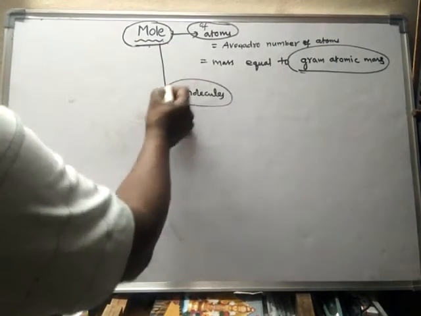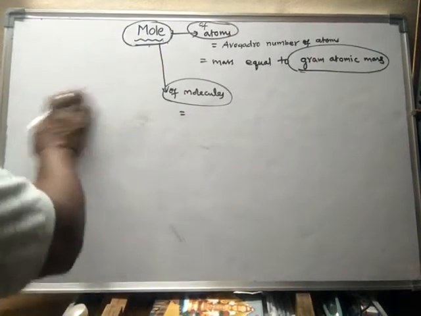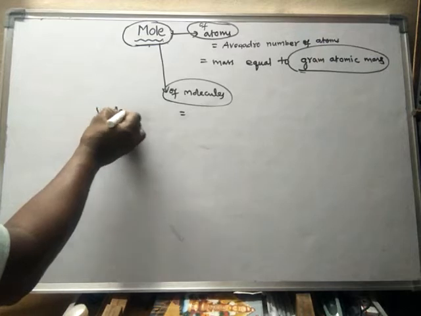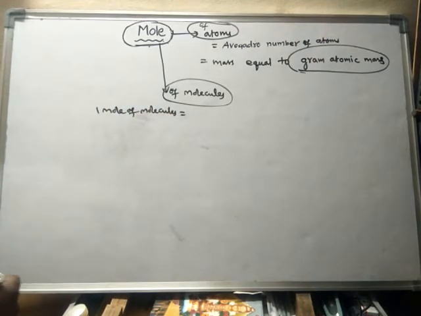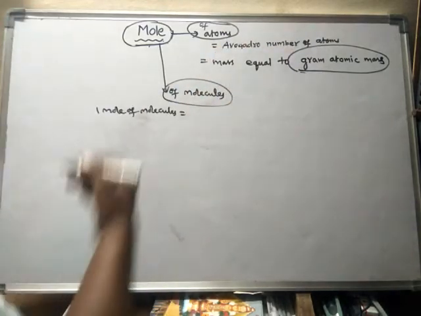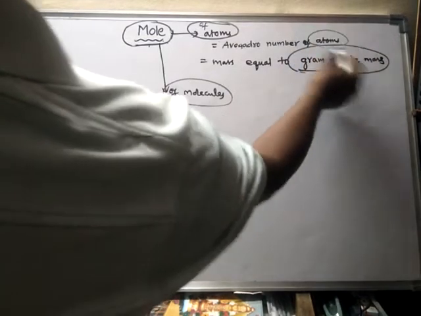For molecules, 1 mole of molecules is equal to Avogadro number of molecules. Here, 1 mole of atoms means Avogadro number of atoms.